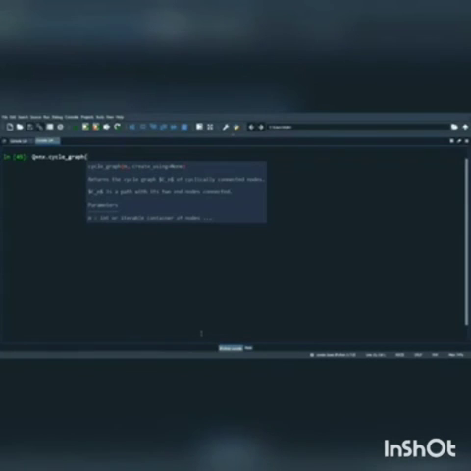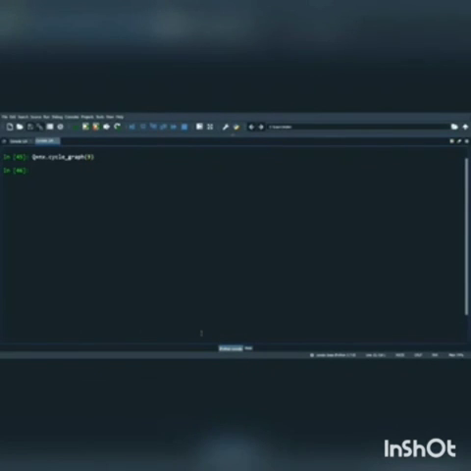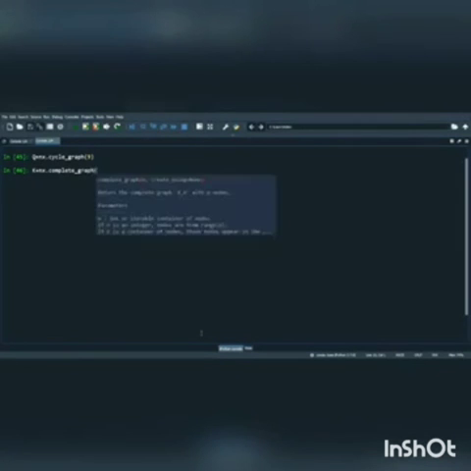Okay, now my next command is the same but the value is changed, because we are using 9 vertices for our graph. Now nx.complete_graph of 8 vertices.